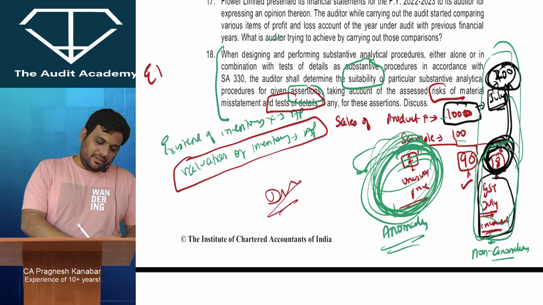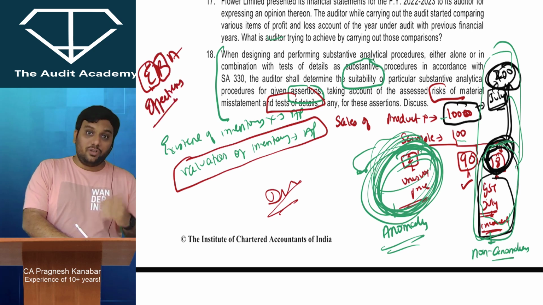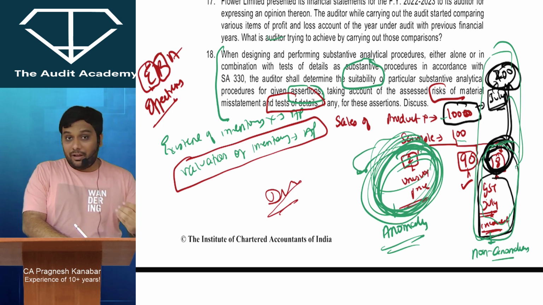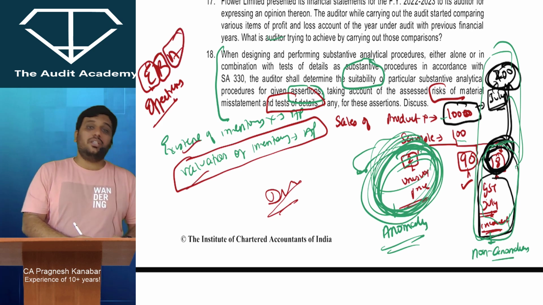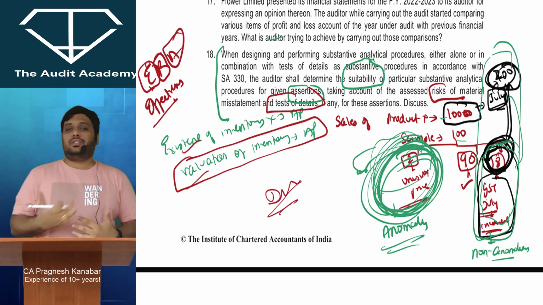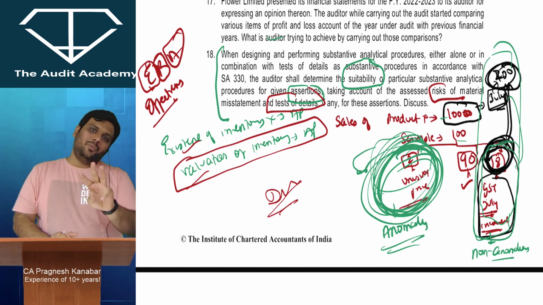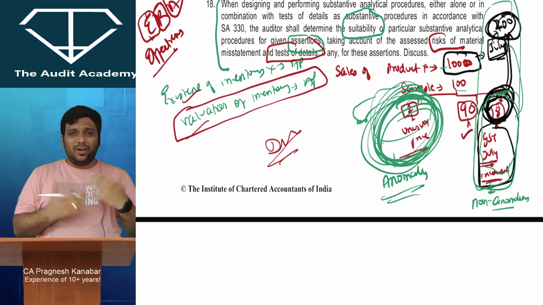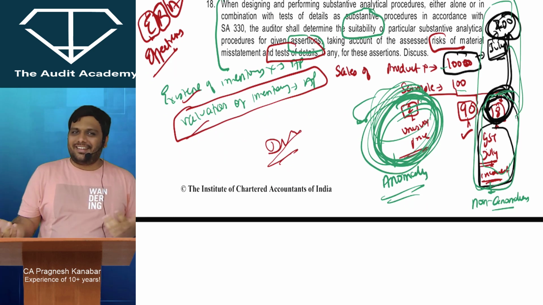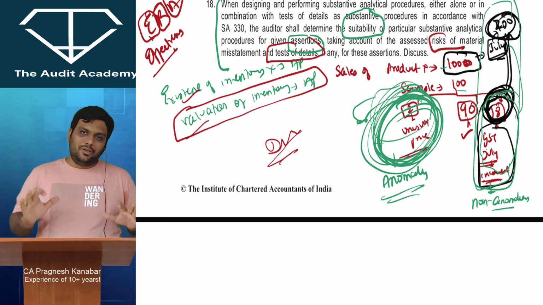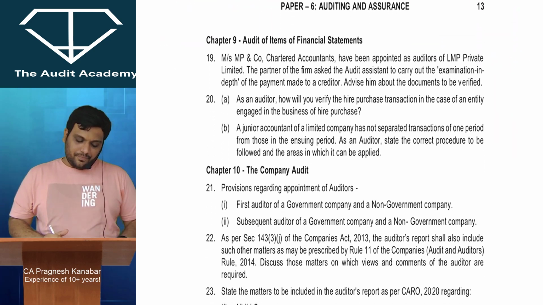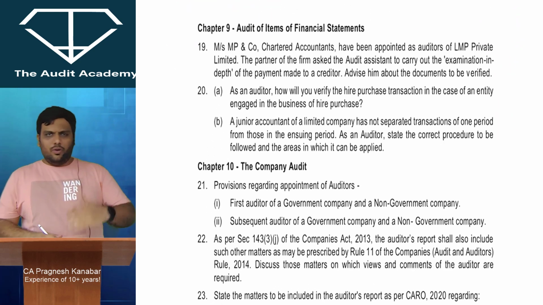So you have to basically focus on 3 points. The effectiveness of the analytical procedure along with test of details, the risk of material misstatement. If it is high, we cannot just rely on analytical procedure, and you have to discuss the assertions with examples where you cannot apply analytical procedures and where you can apply. So it's a long answer, but these are the 3 points that are covered in the answer. Broadly इतना याद रख सकते हैं, बच्चे कितना याद रख सकते हैं. Alright, so this is the major thing that you need to remember. Okay, chapter number 9, you are almost out of standards.